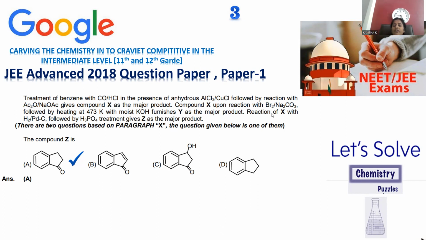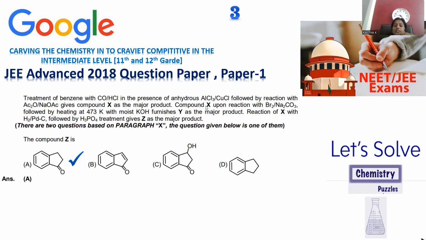The compound upon reaction with bromine in the presence of sodium carbonate, followed by heating at 473 Kelvin with moist potassium hydroxide, furnishes Y. Just now, in the previous session, we identified what Y is as a major product.